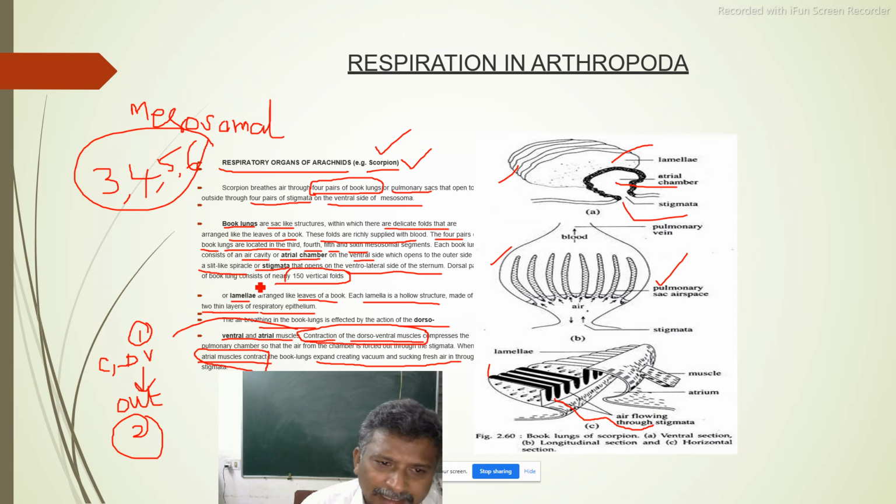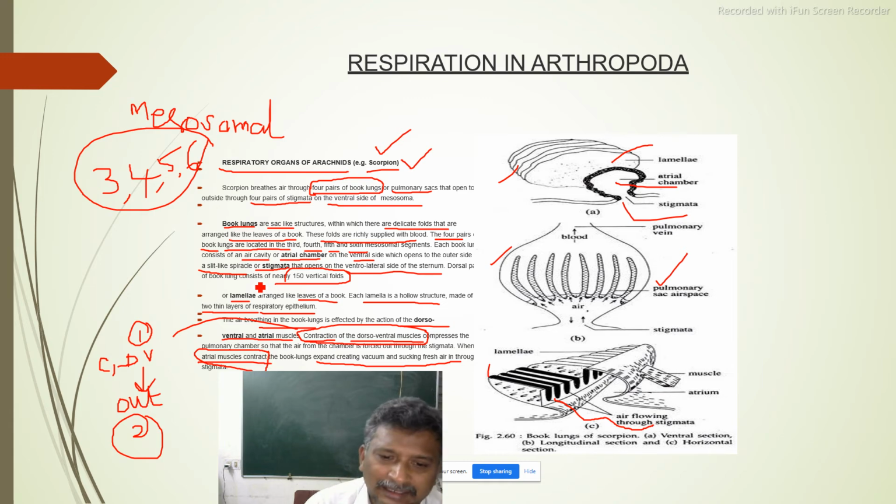Okay, the air breathing in the book lung is affected by the action of 2 muscles: one is dorsoventral and the other is atrial muscle. When the dorsoventral muscles are contracted, the pulmonary pressure will be increased. The pulmonary or atrial chamber volume will be decreased, pressure will be increased.